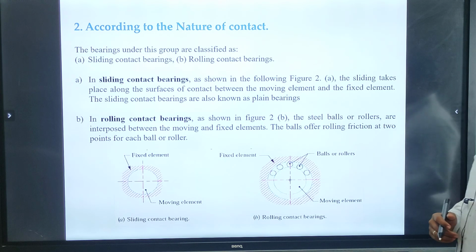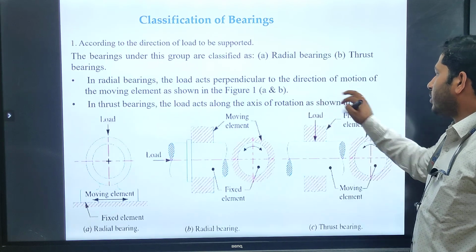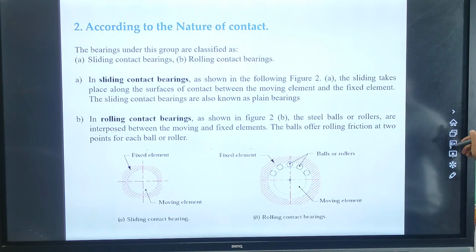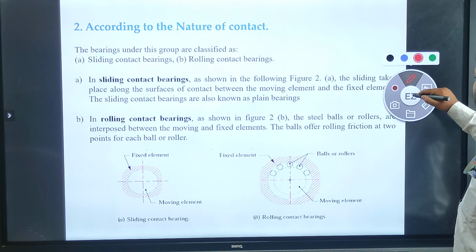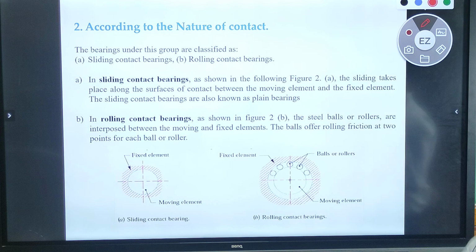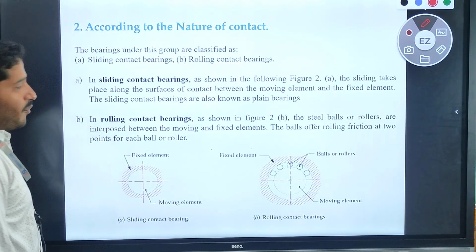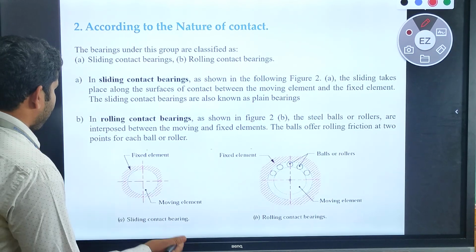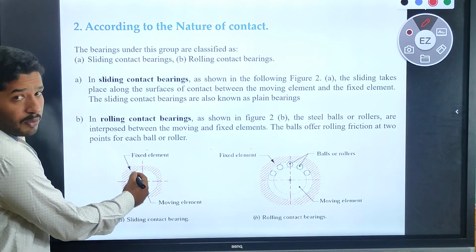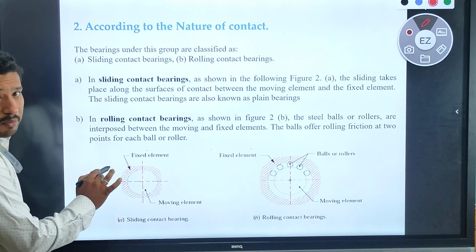The sliding contact takes place along the surface of contact between the moving element and the fixed element.